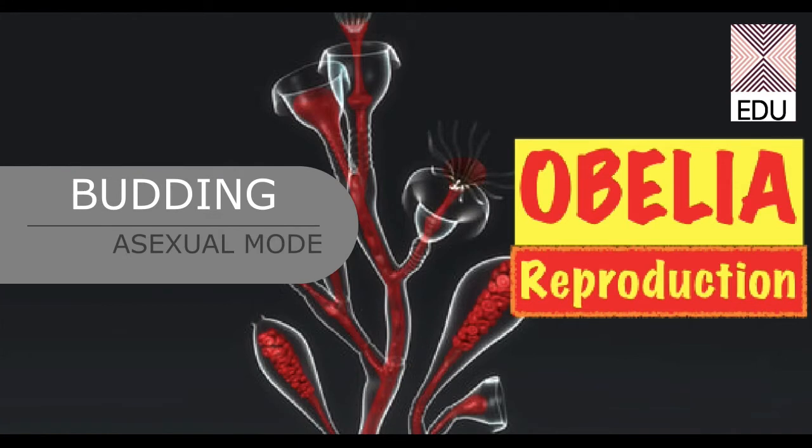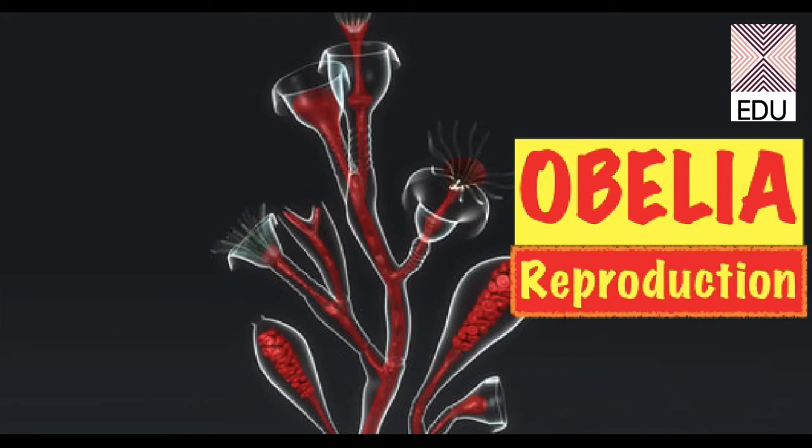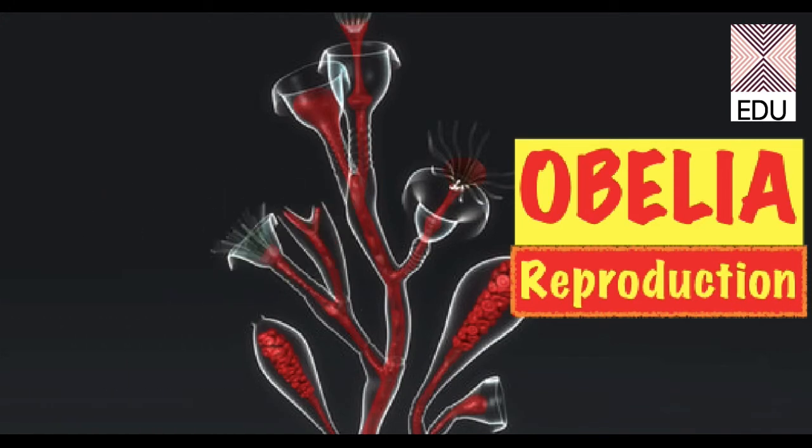So here we had discussed the horizontal roots or the horizontal filaments of Obelia colony. They were called hydrorhizae. So these hydrorhizae may sprout out the new vertical stems which were called hydrocauli, and these hydrocauli can increase the number of the individuals in that particular colony. So that's how one Obelia colony can reproduce asexually.